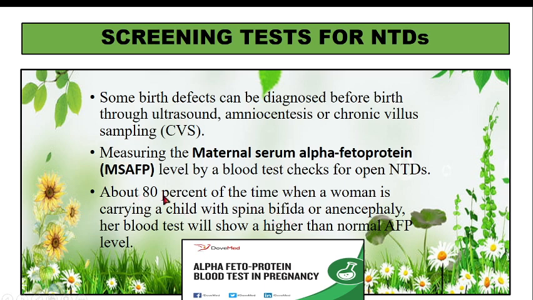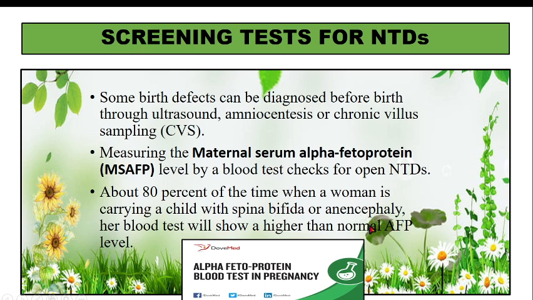About 80% of the time with spina bifida or anencephaly, there is a chance of higher AFP values. So if there are higher AFP values, this indicates that the child is a case of spina bifida or anencephaly.